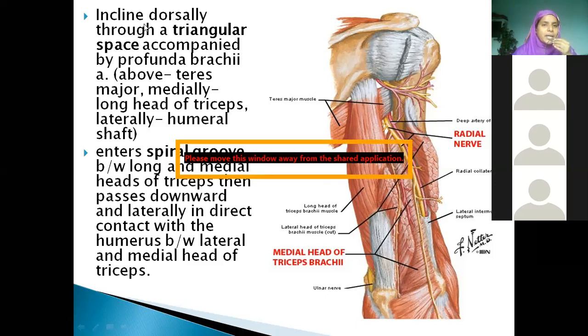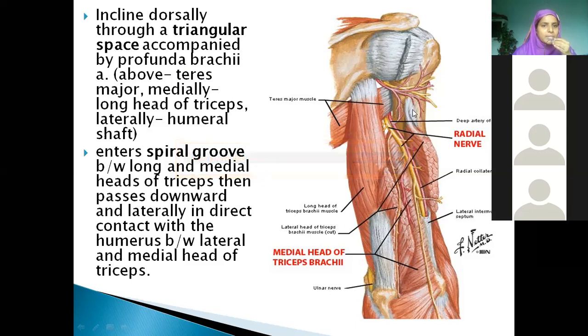It inclines dorsally to the lower triangular space, accompanied by the profunda brachii artery, as already told. Here you have these boundaries: superiorly teres major, medially long head of triceps, laterally shaft of the humerus.